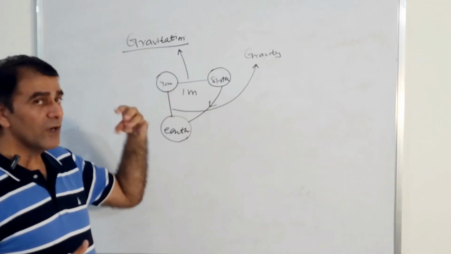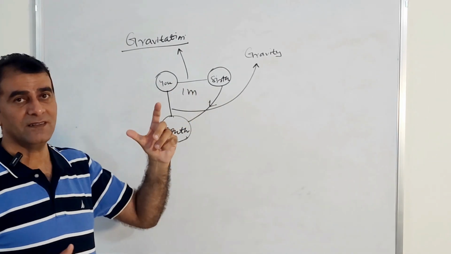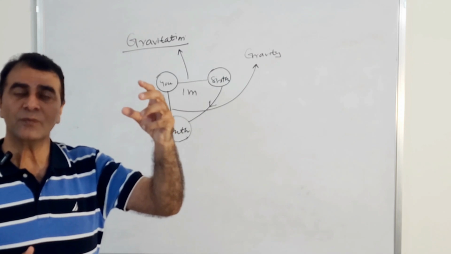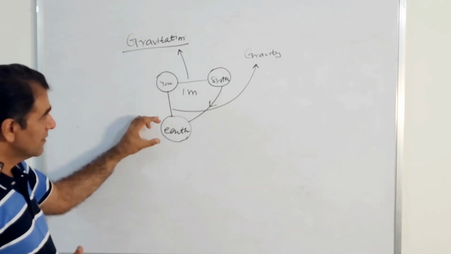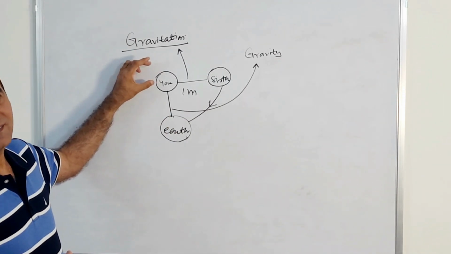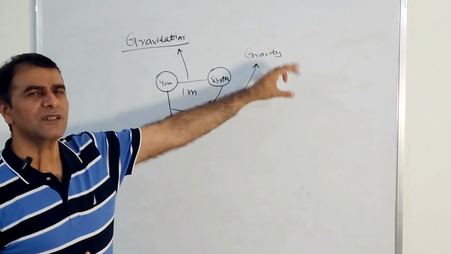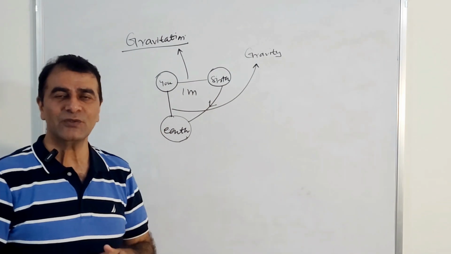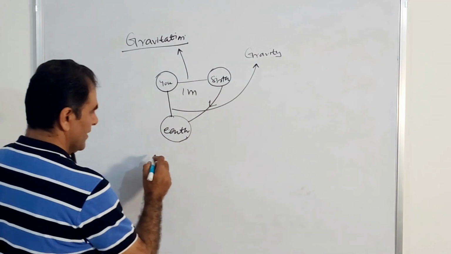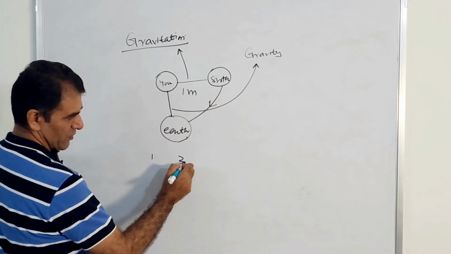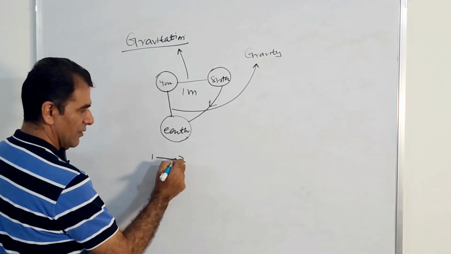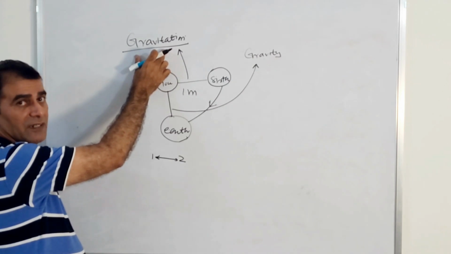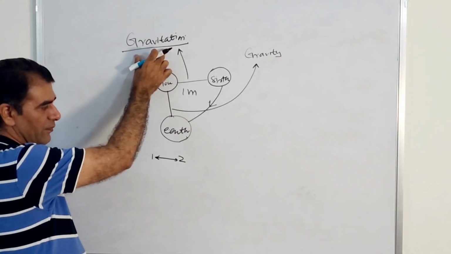And if one of these two objects is earth, meaning the force between the earth and any other body, it is called gravity. So the clear difference is, when there are two bodies, 1 and 2, the force of attraction between them is called gravitational force.